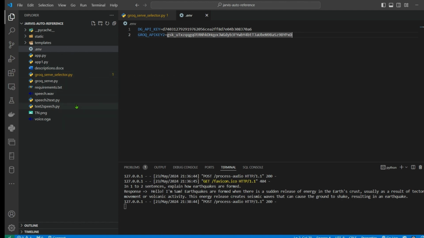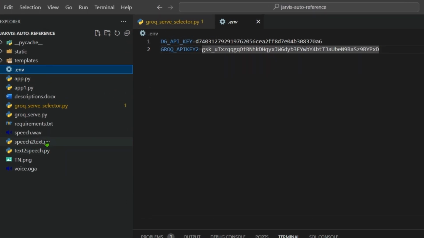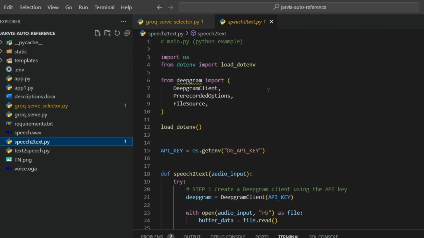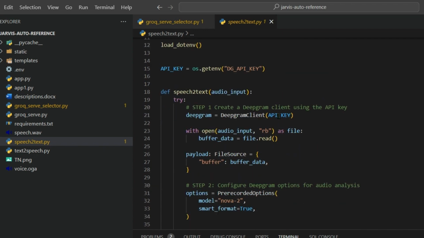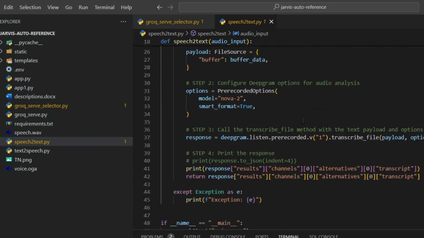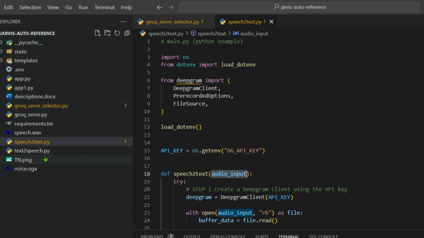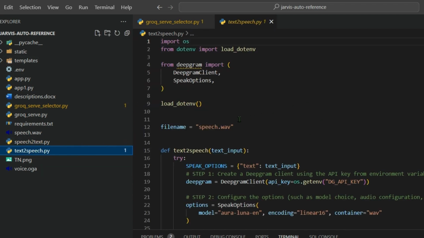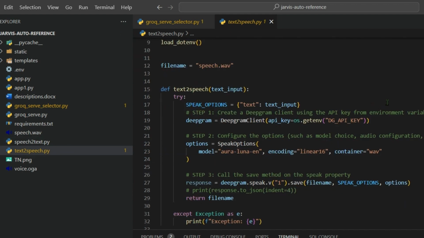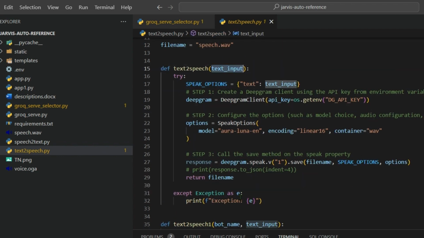The first file is the speech to text. This is a particular piece of code which will convert your speech input, your audio input, into text, and we are going to use that in our main app. Then the text to speech, so here we have another function which is text to speech.py. You can see the videos that I've linked for a good description of this, but in summary we just convert the input text into speech here.